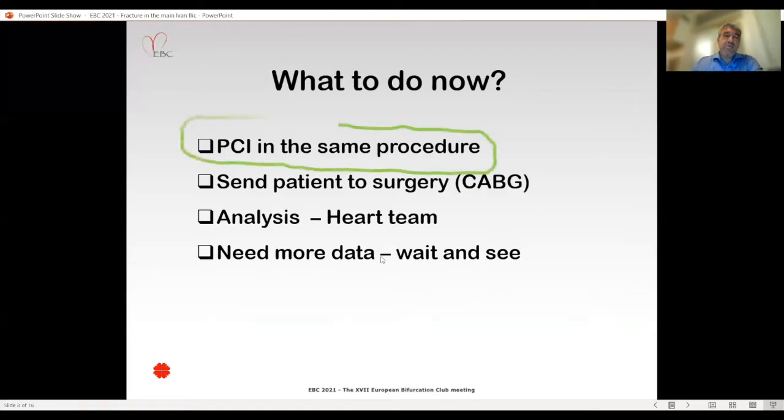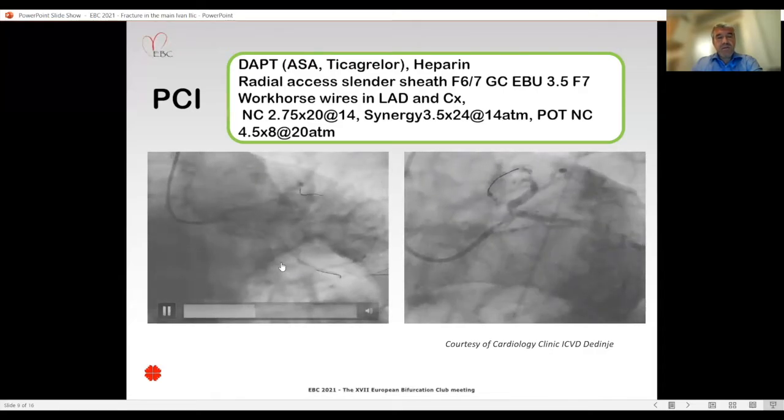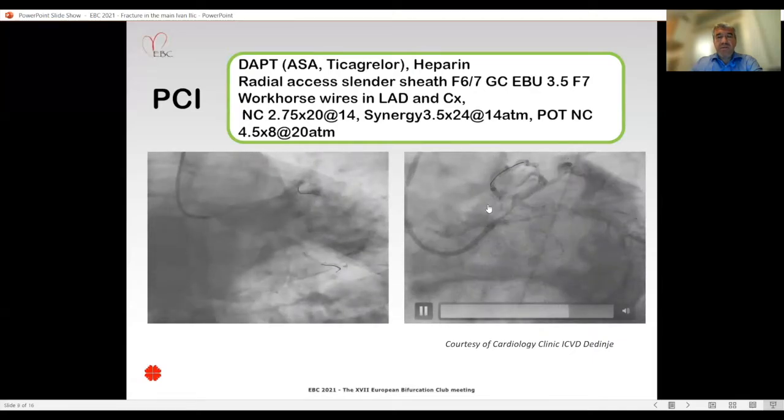We've decided to do the PCI in the same procedure, and we pre-treated the patient with DAPT, used a radial access, and placed workhorse wires in LAD and circ, pre-dilated the left main and LAD with a non-compliant 2.75 balloon, and then implanted a Synergy 3.5 times 24 stent. The POT was done using a 4.5 NC short balloon. And the result was relatively okay regarding the proximal LAD.